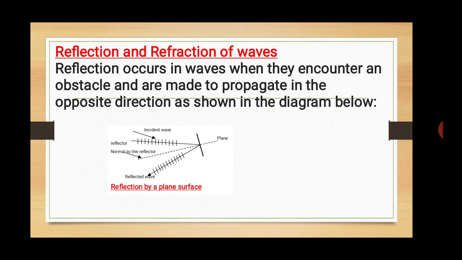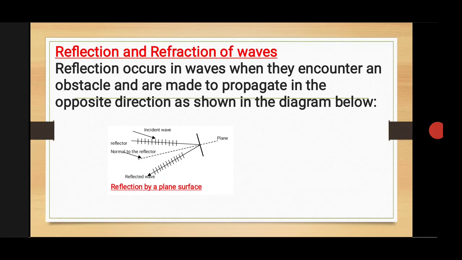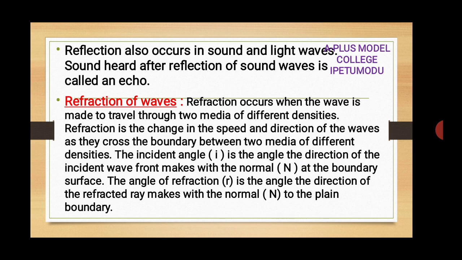You can see the incident wave in the diagram below. It hit a plane, and look at the reflected wave going in another direction. So the incident wave is the wave that has been propagated. The reflected wave is the wave after it has hit the obstacle. Are we together? Okay.